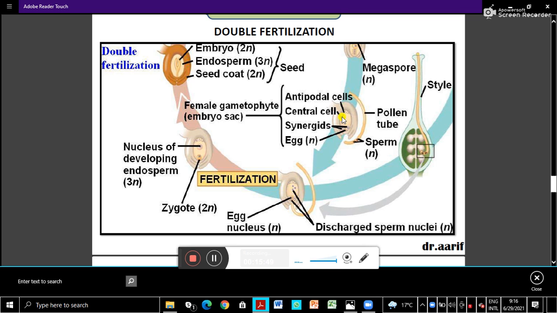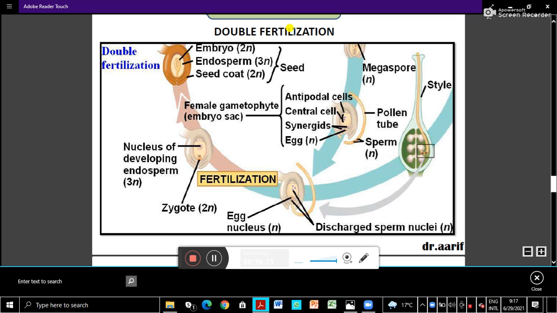This fertilization, where the egg and one of the male nuclei fuse, is called syngamy. And the second male nucleus fuses with the polar nuclei. So 3 haploid nuclei are fusing there. This fusion of the 3 haploid nuclei is called triple fusion. Triple fusion and syngamy together are known as double fertilization.